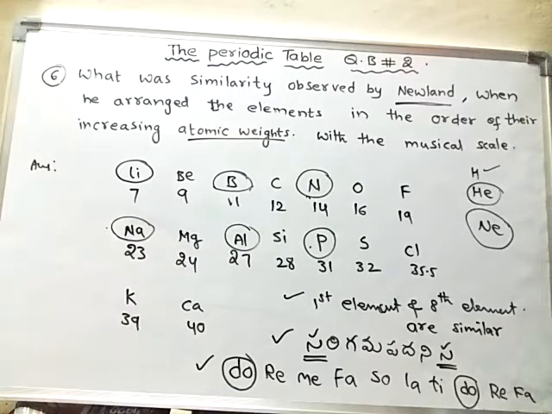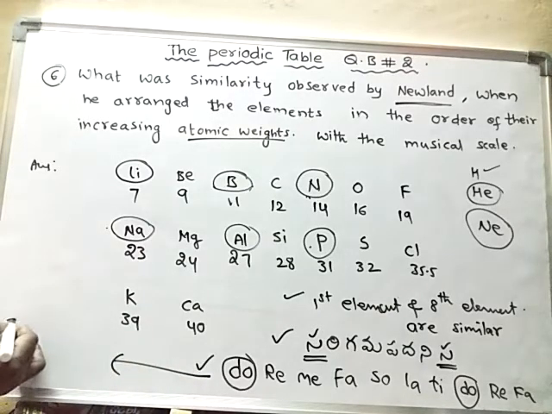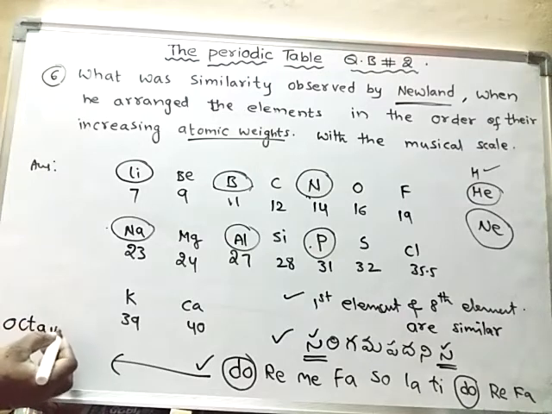So how to answer this one? Newland observed that the properties of the first and eighth elements are similar, like the first and eighth note of the octaves in the musical scale. This is called an octave.